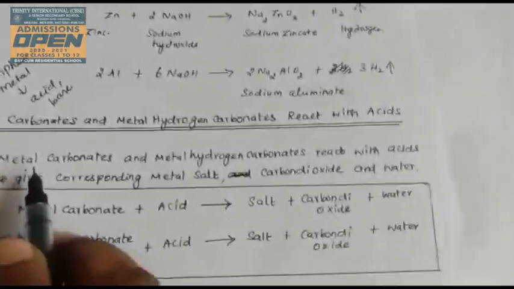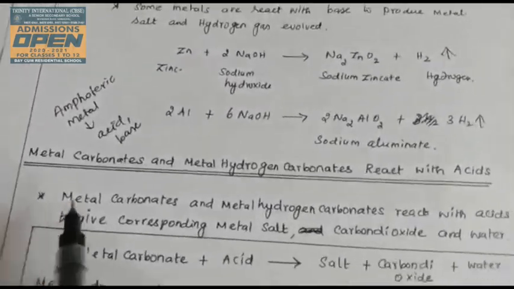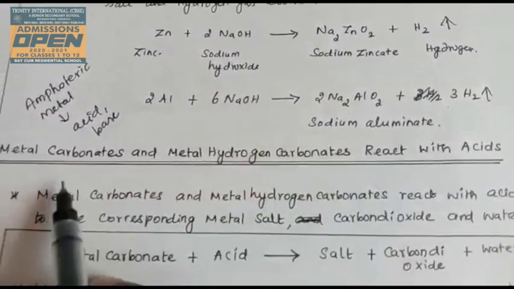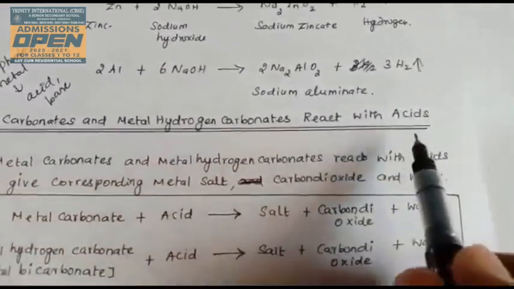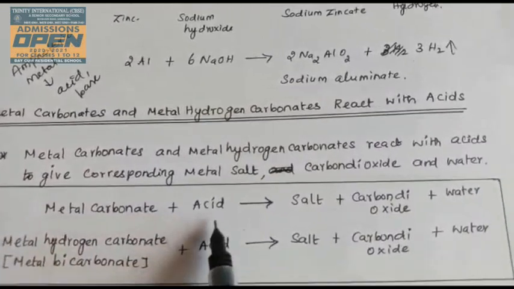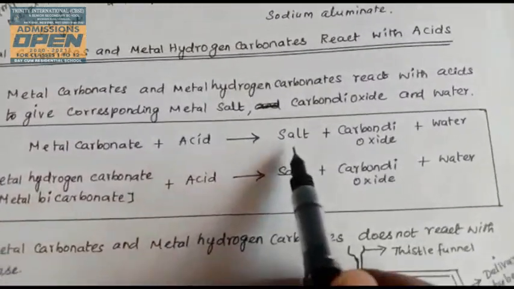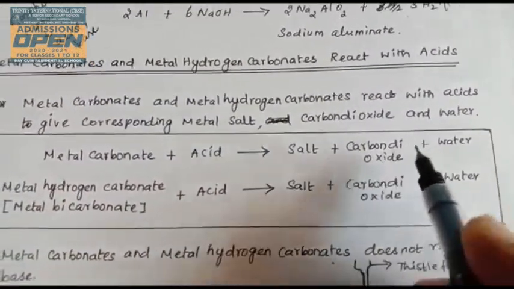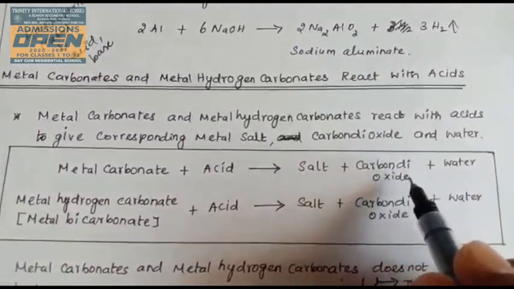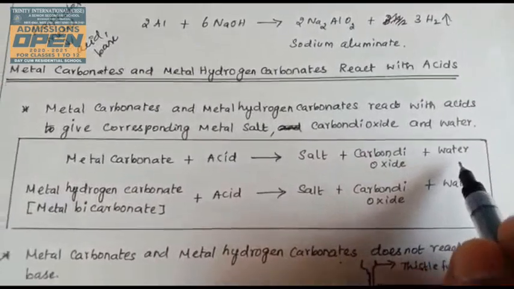Next topic: metal carbonates and hydrogen carbonates reacting with acids. Generally, a metal carbonate reacts with an acid to form salt, and carbon dioxide gas is released with brisk effervescence, and water is produced.